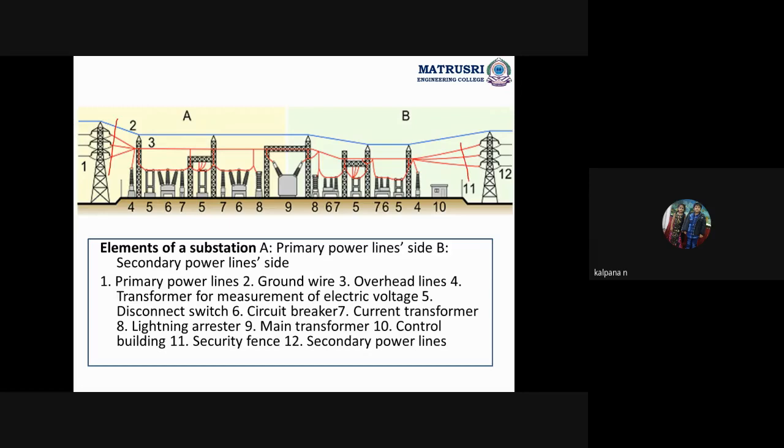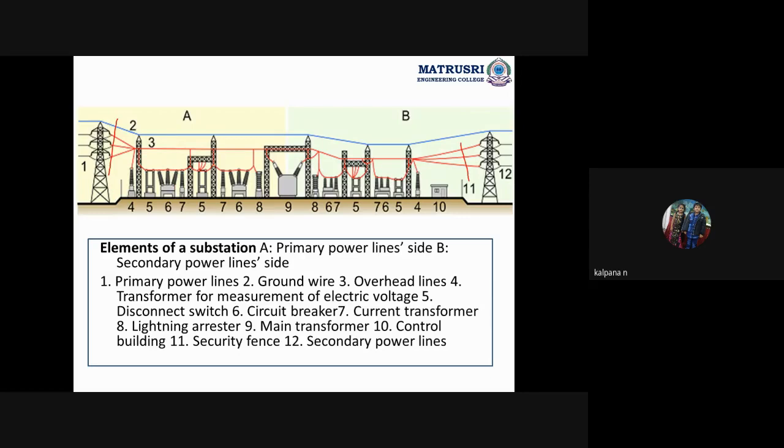Okay, and here also power lines and ground or neutral. Ground wire we can call this blue line or neutral wire. Overhead line conductors. So three are represented in a one line diagram. This is the line diagram. So this 3 is overhead line conductors.